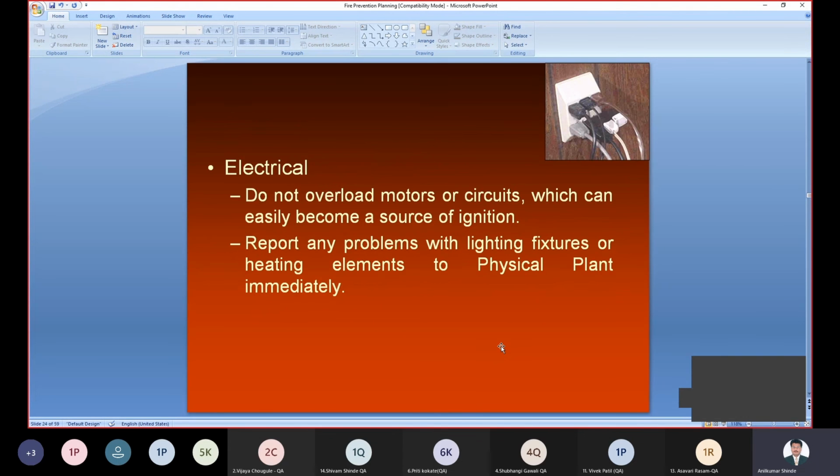Then, do not overload the motor or the circuit. One plug should not have a number of plugs attached into it, right? There is a chance of a short circuit also. So do not overload the motor or the circuit, which can easily become a source of ignition. Report any problem with the lighting fixtures or the heating elements to the physical plant immediately.